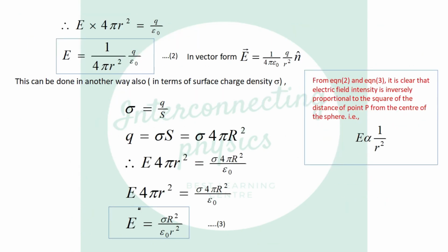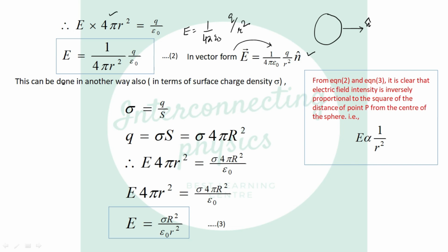Now put the value here and get the result: E equals 1 over 4 pi r square times Q over epsilon naught, or E equals 1 over 4 pi epsilon naught Q over r square. In vector form, we write E vector equals 1 over 4 pi epsilon naught Q over r square r cap. And r cap will be perpendicular to the surface and directed outward.